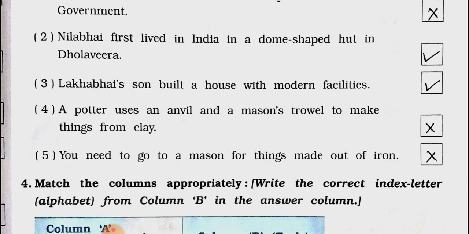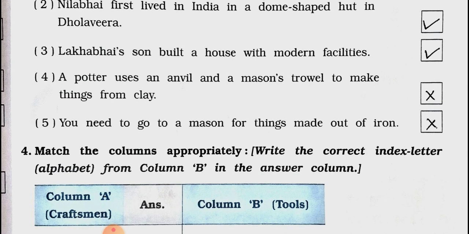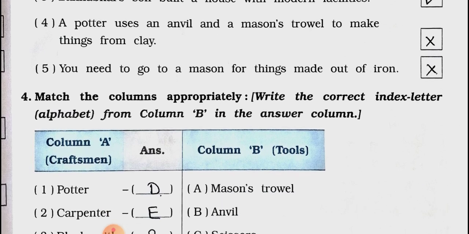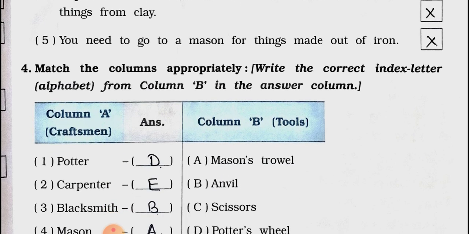Number 4. A potter uses an anvil and a mason's trowel to make things from clay. Answer is wrong, false. Number 5. You need to go to a mason's for things made out of iron. False, wrong. Now see main 4. Match the columns appropriately. Write the correct index letter (alphabet) from column B in the answer column.